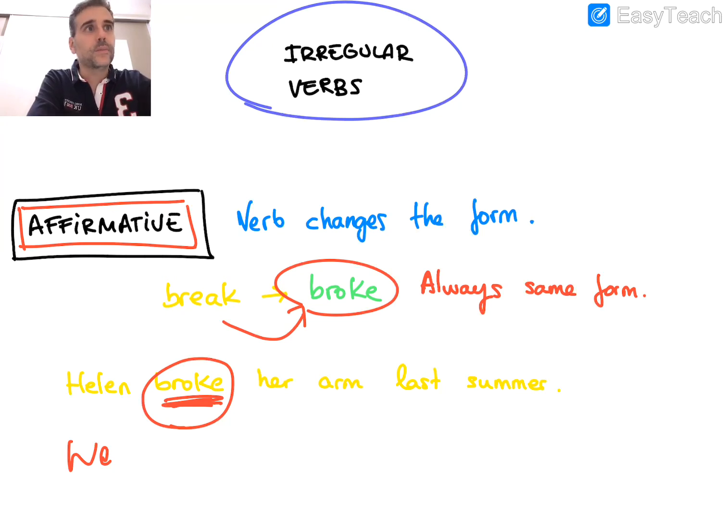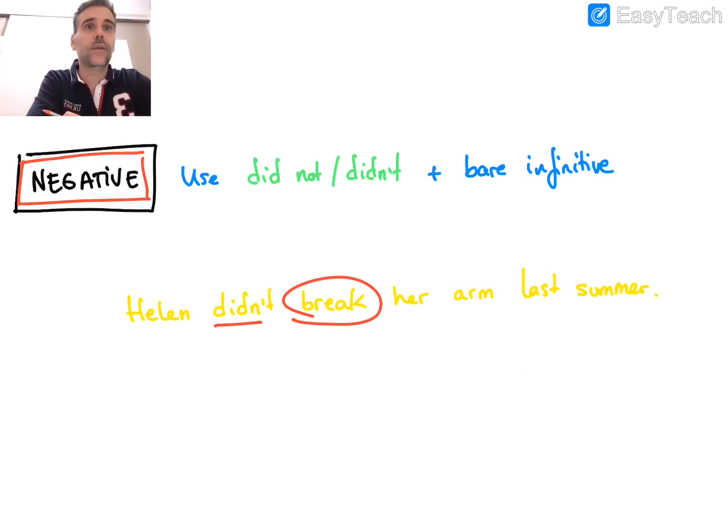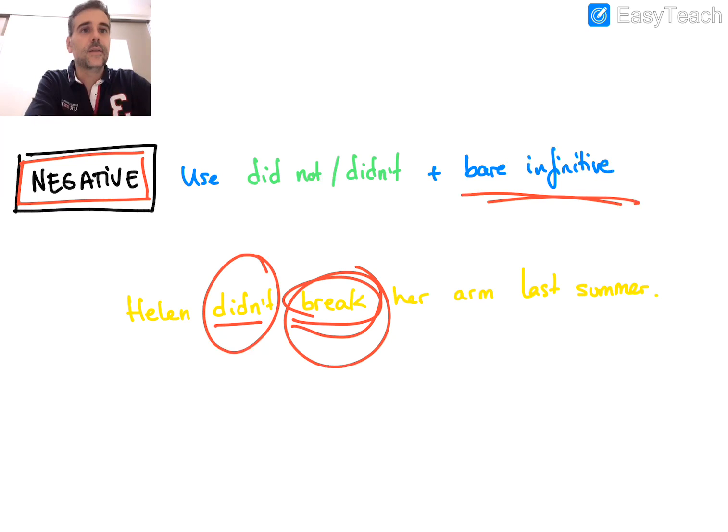When we've got a negative or interrogative, we use did not or didn't plus the verb infinitive. In this case, it's really important, this verb infinitive. We said Helen or they or we or you didn't break. We do not use broke because we just use broke for the affirmatives. In this case we write break. We use the verb infinitive. This didn't goes before the verb: Helen didn't break her arm last summer.